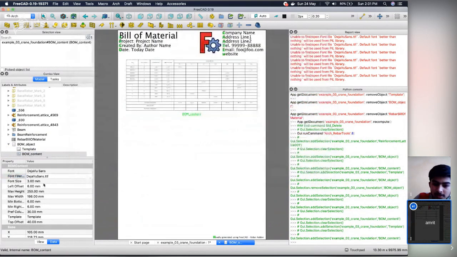So here I think the BOM content is unable to find the TTF file of DejaVu Sans, right? Actually, it tries to run code for the console, which is designed for finding string length.